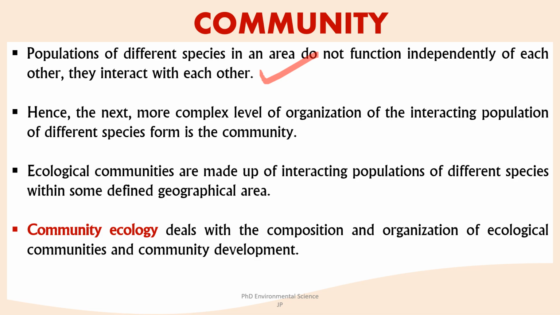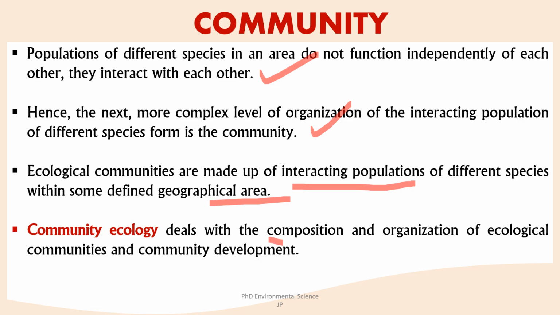So the next more complex level of organization of the interacting populations of different species is the community. A community in ecology refers to the assembly of interacting populations of different species living within a defined geographical area. These populations do not exist in isolation but interact with one another in various ways, such as through competition, predation, mutualism, and other ecological relationships. Now, community ecology deals with the composition and organization of ecological communities and community development.